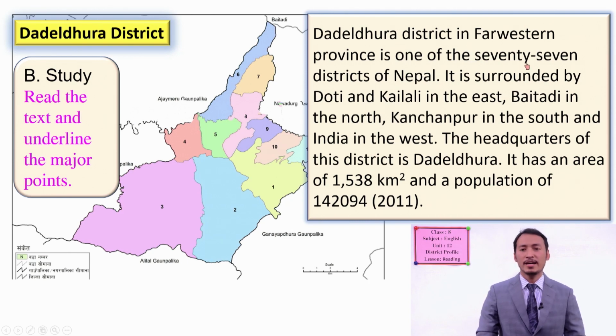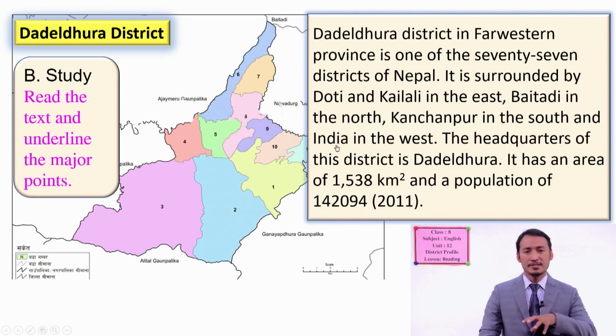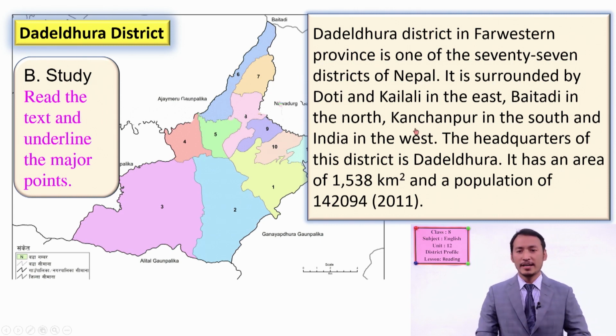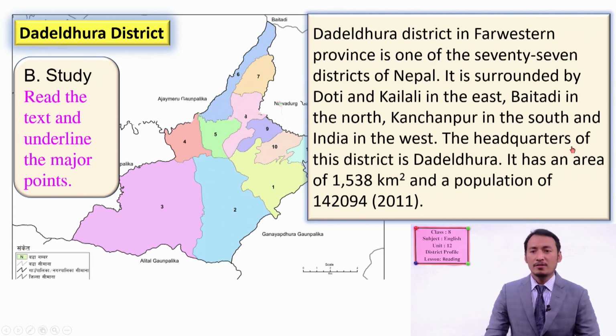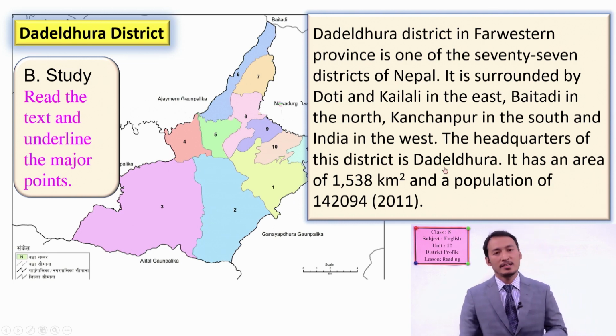Okay, so look at the meaning of surrounded. There are different districts and places around it. Baitadi, Kailali, Kanchanpur, and India in its circles.